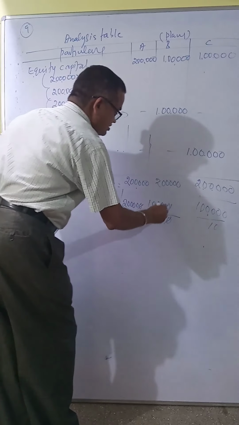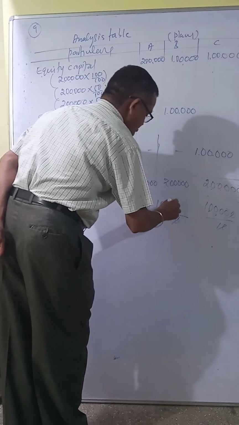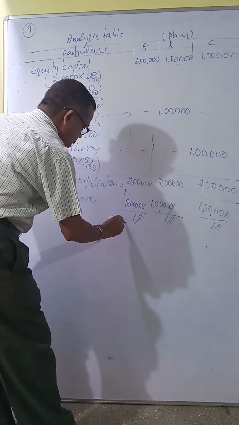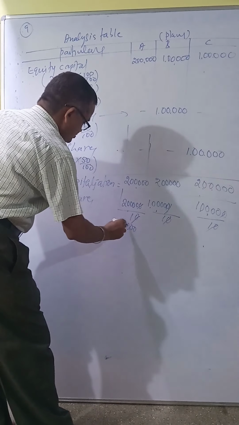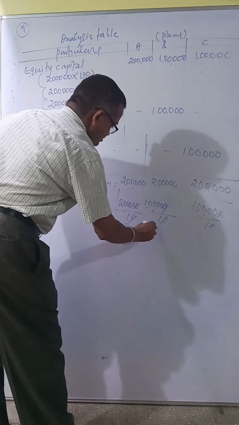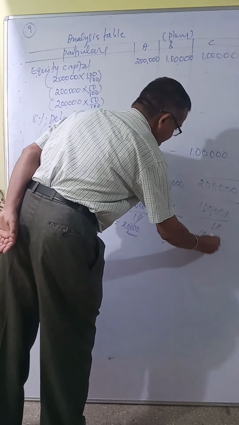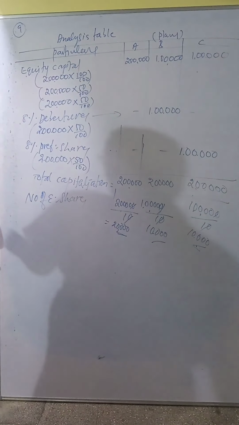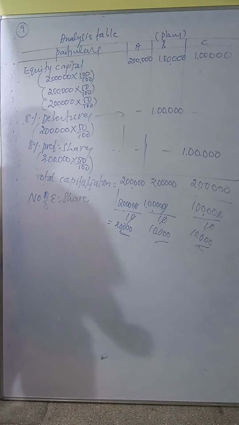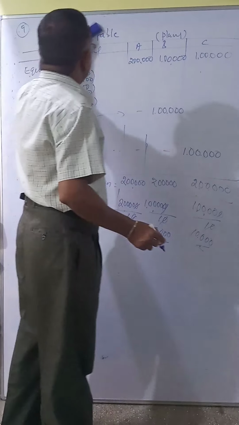The zeros get cancelled. So 20,000 shares, 10,000 shares, again 10,000 shares. Then we know the number of equities. Then immediately we have to calculate EPS.